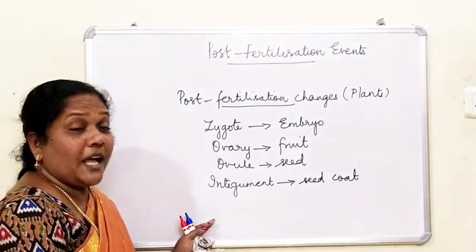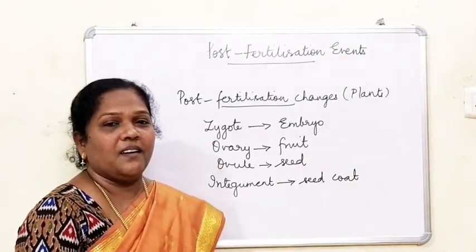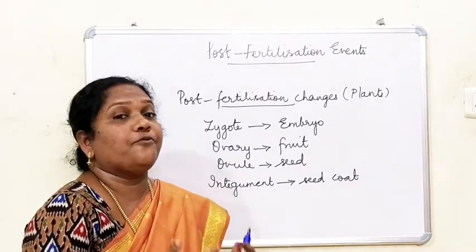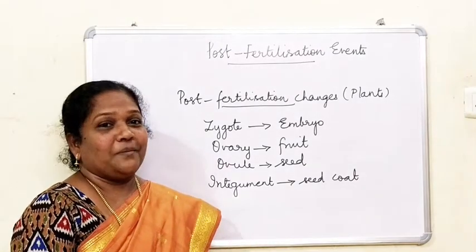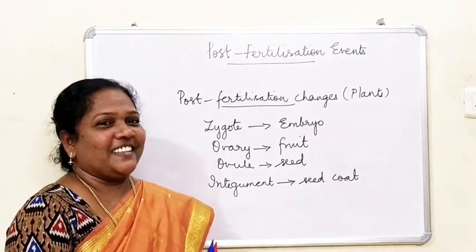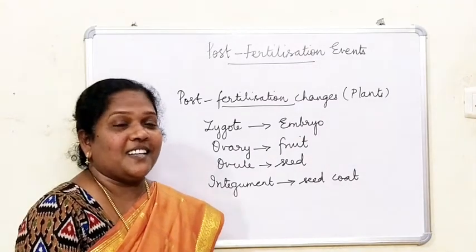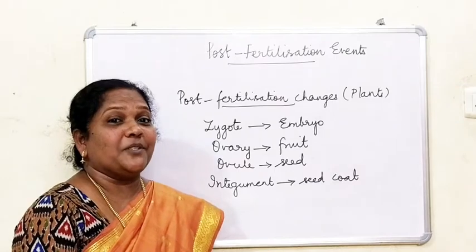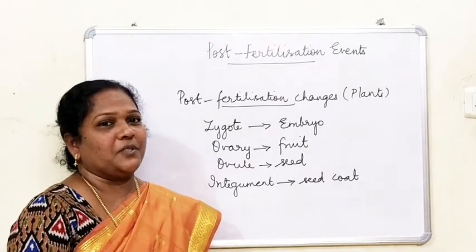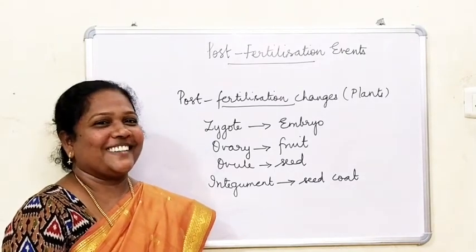And what happens to the petals and sepals? All those will shrivel and fall off. But the pistil alone remains, where the development of the fruit takes place. And when dispersal of seeds occurs, the seeds germinate and develop into a new plant.